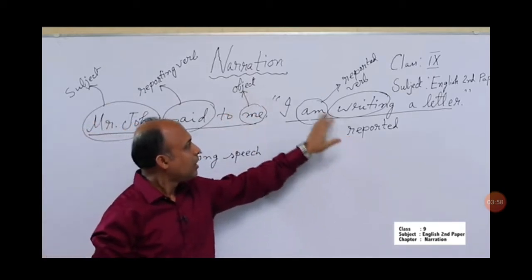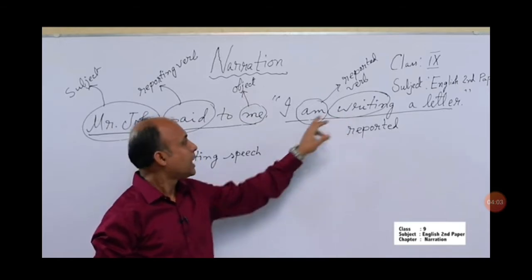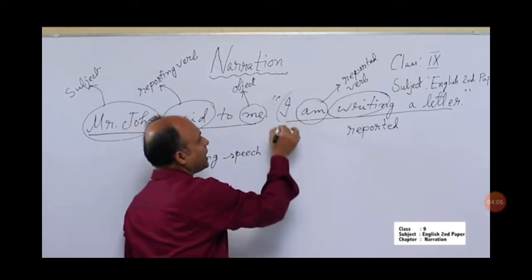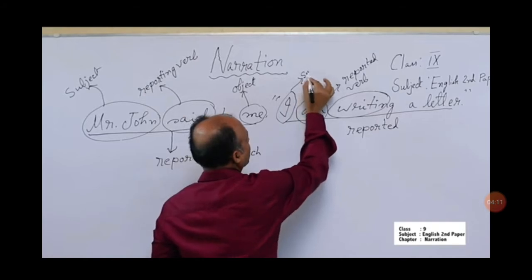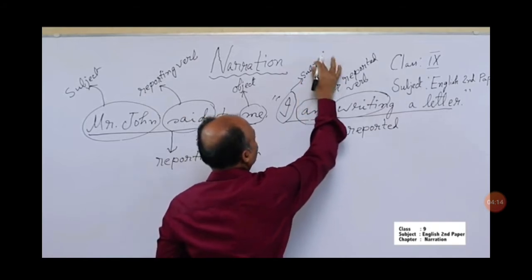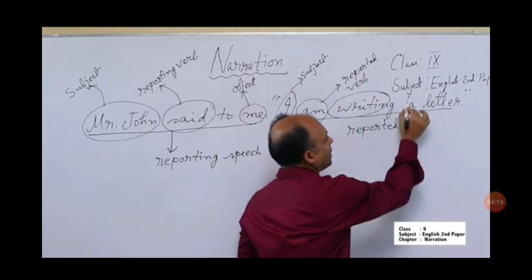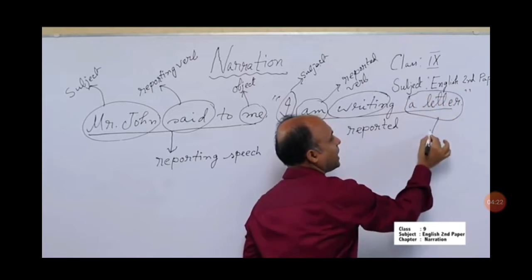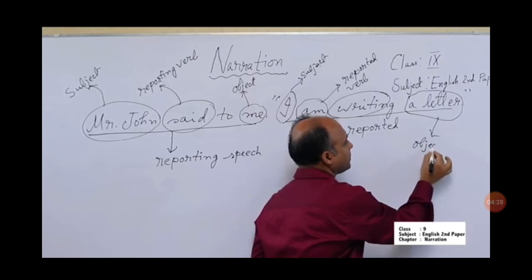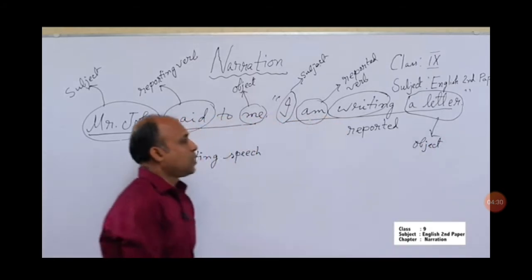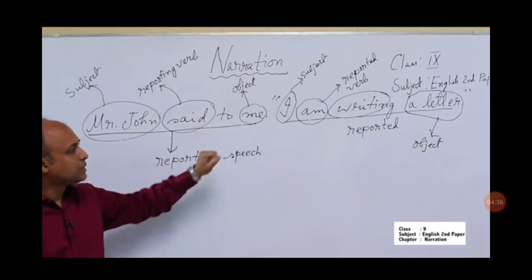And here, am is the reported verb, writing is the principal verb, and this is the subject of the reported speech, and this is the object of the reported speech. So, you have understood what is what.